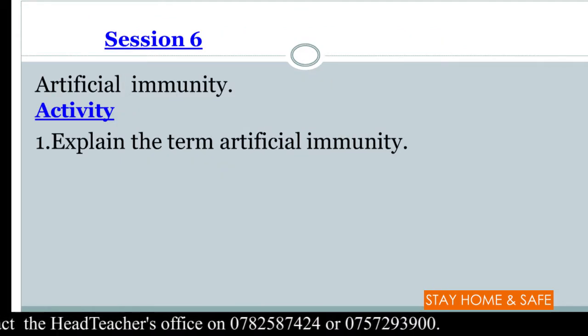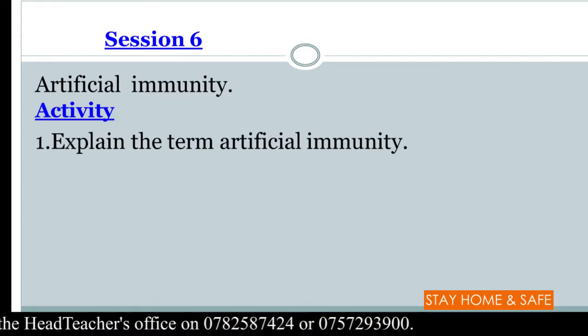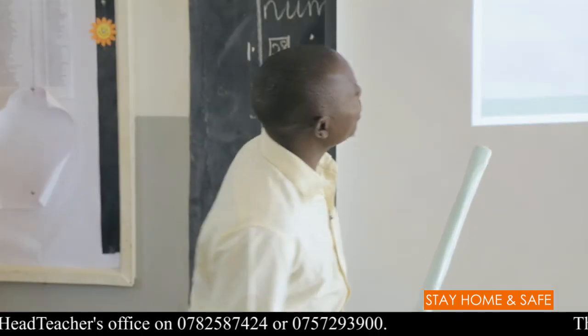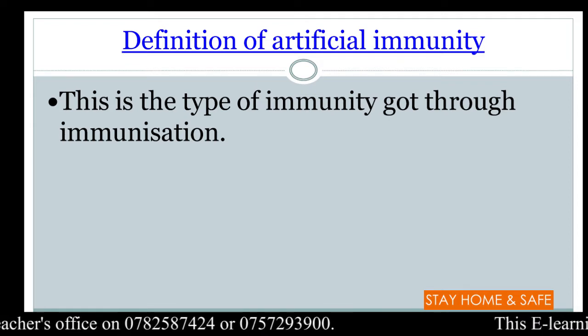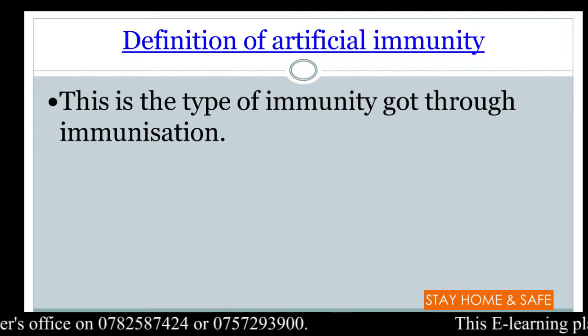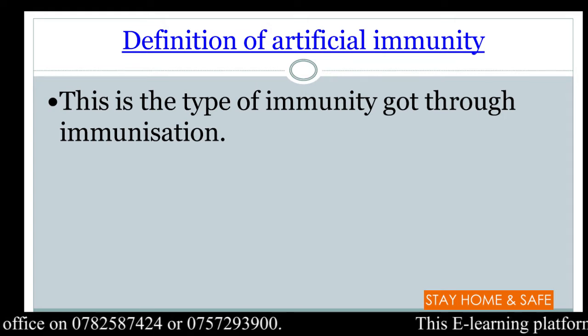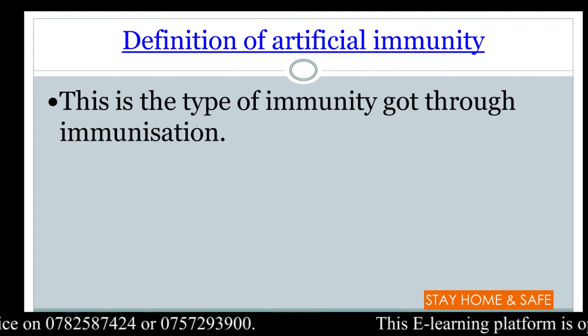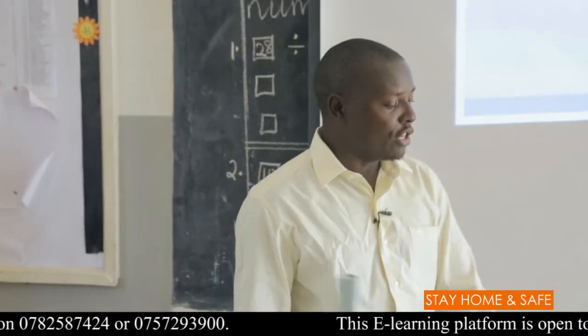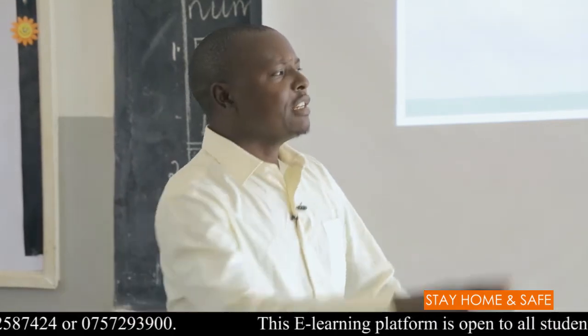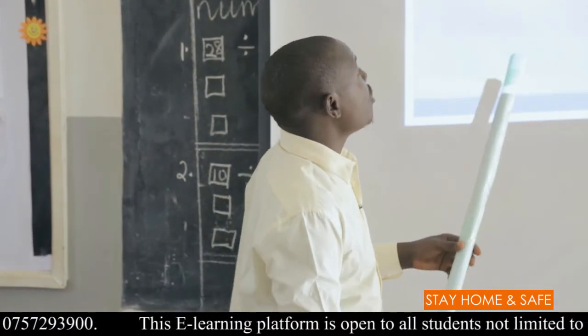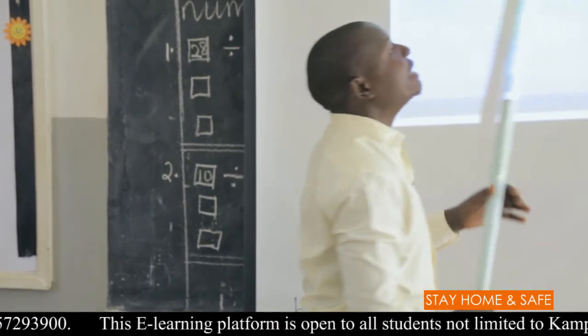Let's look at artificial immunity and see how one can acquire it, and what it means. 1, artificial immunity is the type of immunity got through immunization. So when you get vaccines, you go to the hospital, you receive polio vaccine, DPT vaccine, rotavirus vaccine for diarrhea, PCV for pneumonia, you are acquiring what we call artificial immunity.